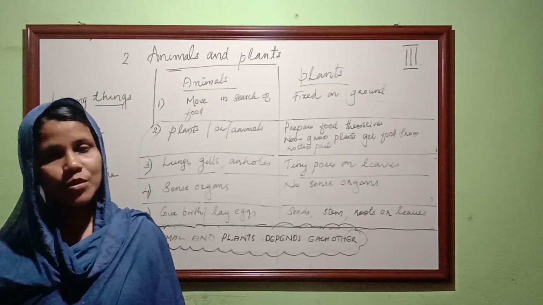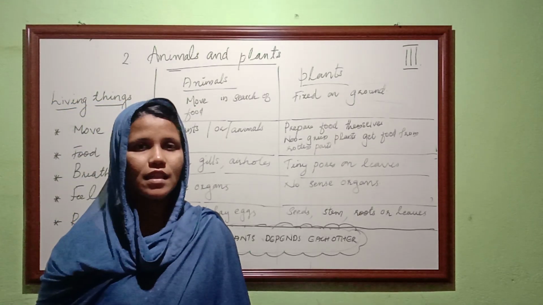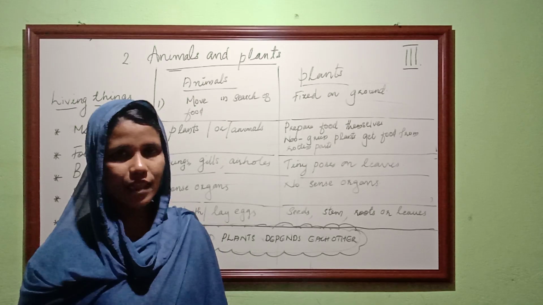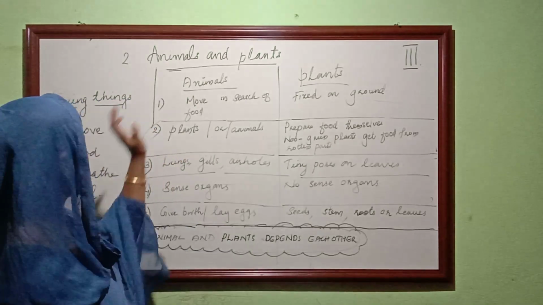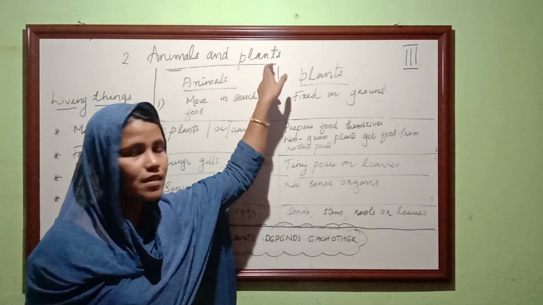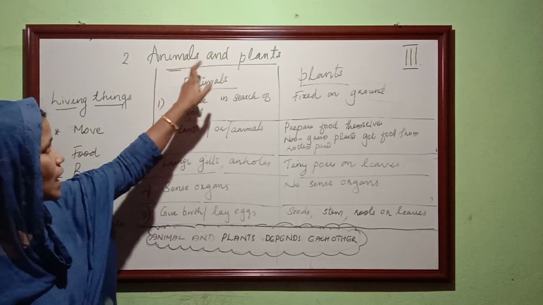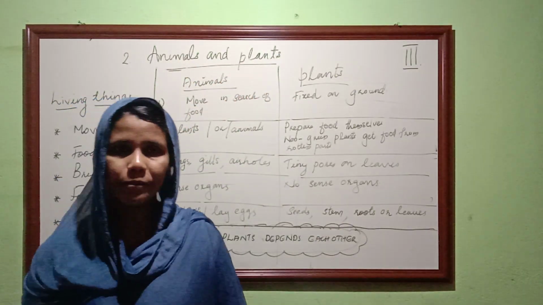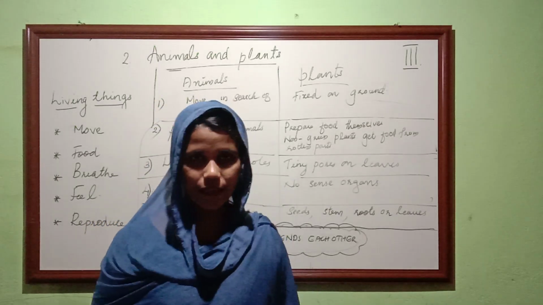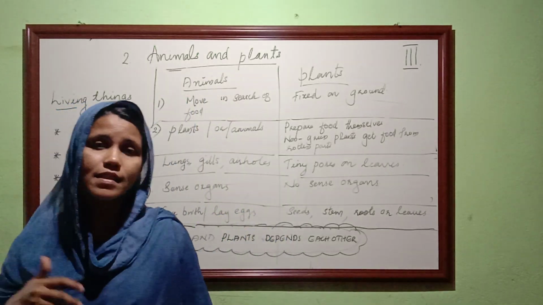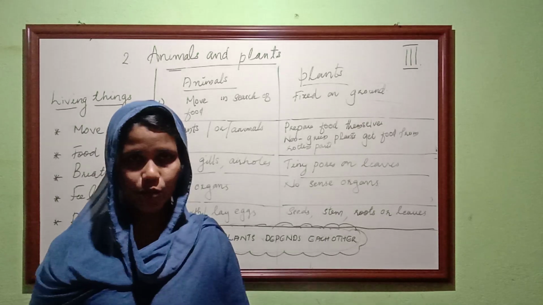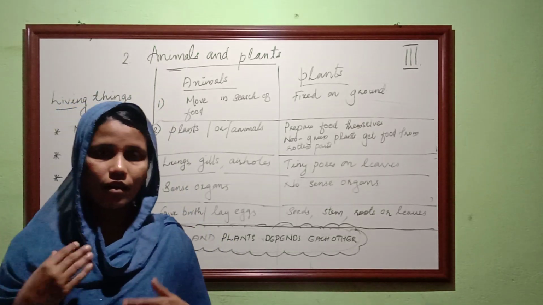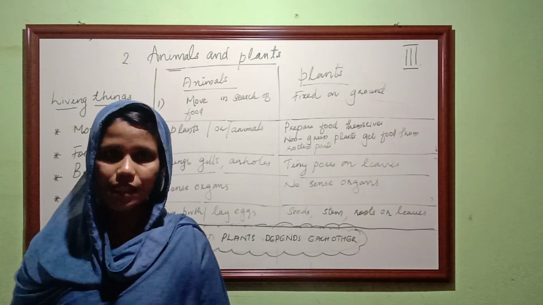Hi students, today we are going to discuss GS second chapter, Animals and Plants, third standard. From the first chapter we discussed how the non-living things and the living things are different in some ways.